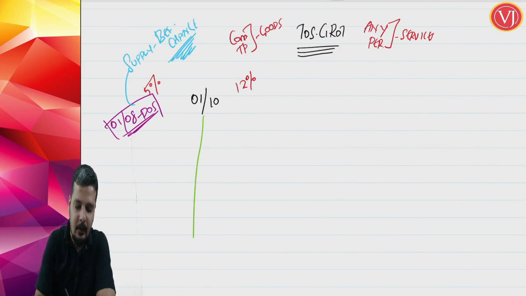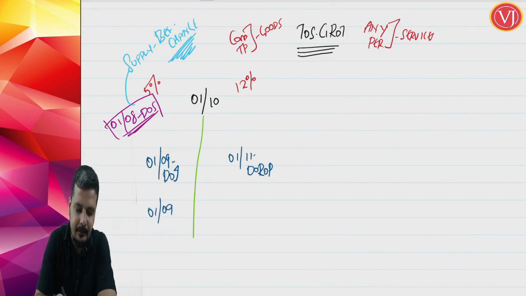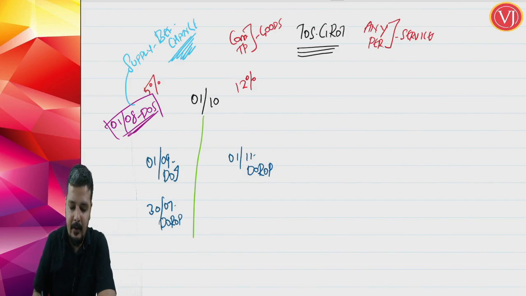Now date of invoice is, say, 1st of September, and date of receipt of payment is, say, 1st of November. This is the first scenario. Now second scenario: say date of the receipt of payment, we will take another date. Date of receipt of payment is on, say, 30th of July, and your date of invoice is on, say, 2nd of October.